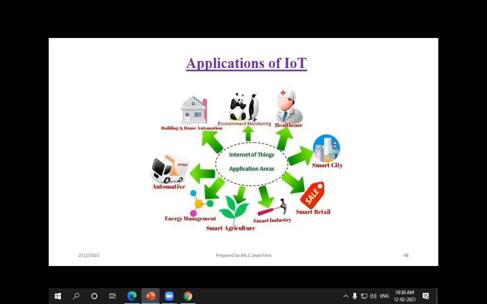So these smart retail services are providing delivery options at home itself. We use them daily, but we don't know how they come to know our address, and whatever food we are ordering, they are delivering it into our home. These applications exist because of IoT only.